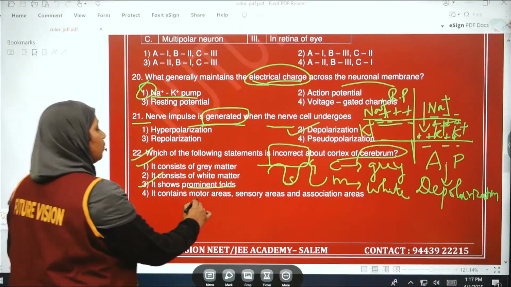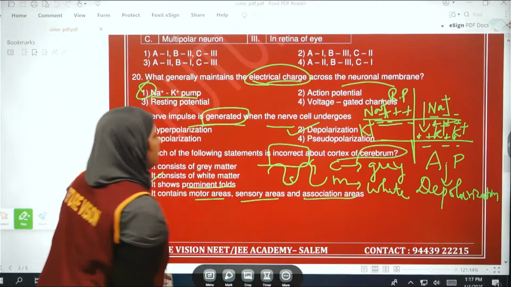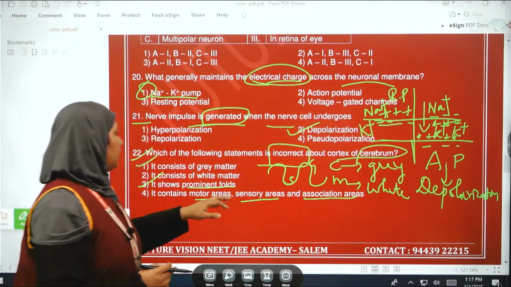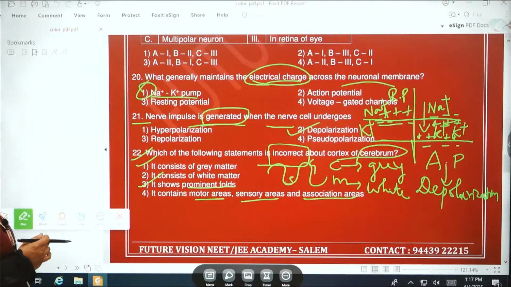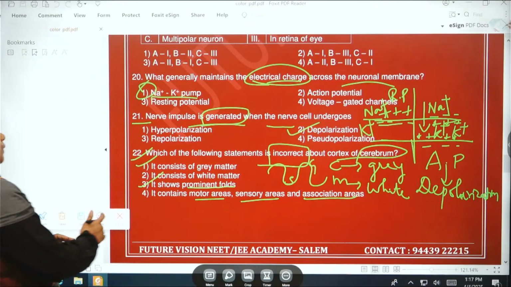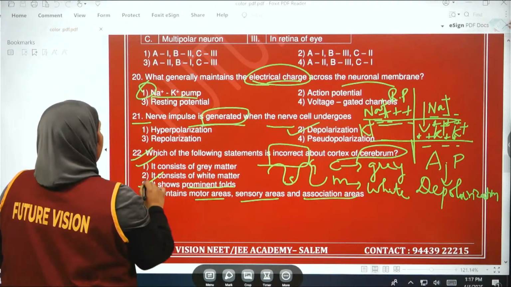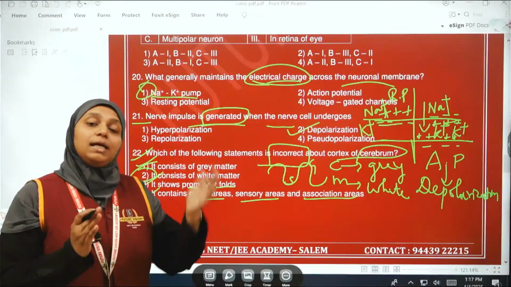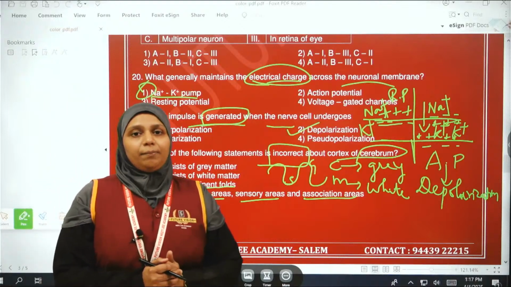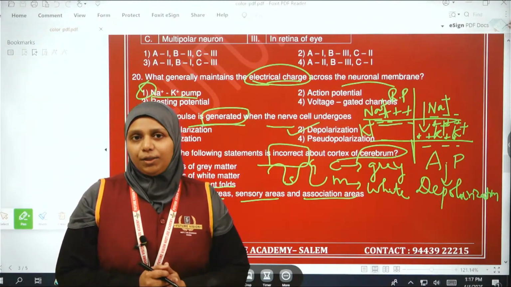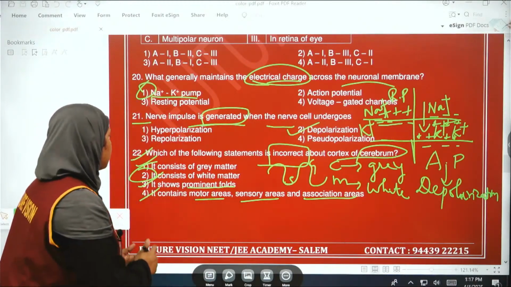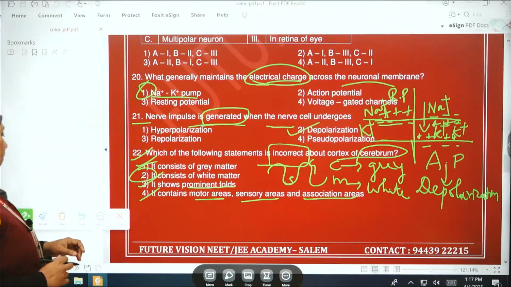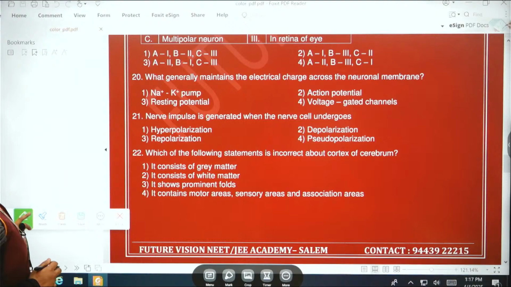Then it contains motor areas, sensory areas, association areas. Yes, motor areas, sensory areas and association areas are present there. So this is also correct. The wrong option is that it consists of white matter. White matter is present in the inner part of the cerebrum, that is, in the cerebral medulla. So the right option for this question is option number 2. So we are going to the next question.